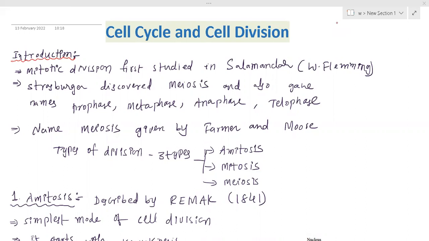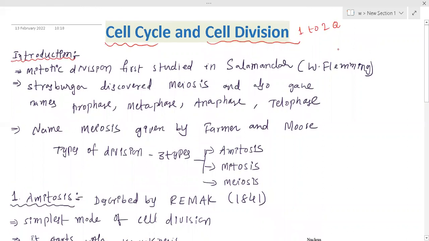In today's class, we are going to study cell cycle and cell division. Remember, students, it is one of the most important chapters for the NEET examination, and from this chapter we can predict a minimum of 1 to 2 questions.